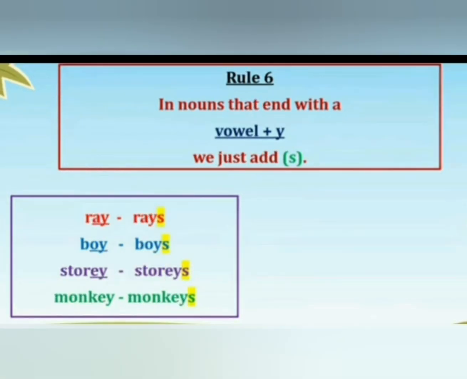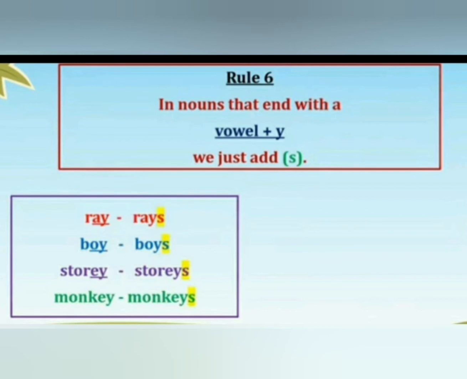Next, rule number 6. In nouns that end with a vowel plus y, we just add s. It means if we have a noun that ends with y and has a vowel before y, no need to remove y and no need to add ies in place of y. Just add s with the noun.